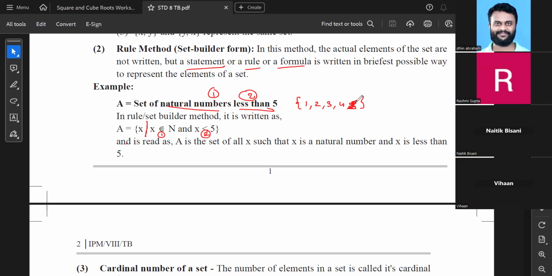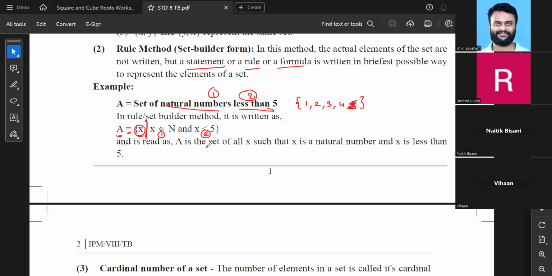Okay. So, it is read as A is the set of all x. So इसको कैसे पढ़ा जाएगा? A is the set of all x. जो भी variable लिखा मैंने यहाँ पर, all x. x की जगह पे तुमको जो लिखना है लिखो, y लिखो, z लिखो, कुछ भी लिखो, it doesn't matter at all. All x such that, this vertical bar says that, such that.